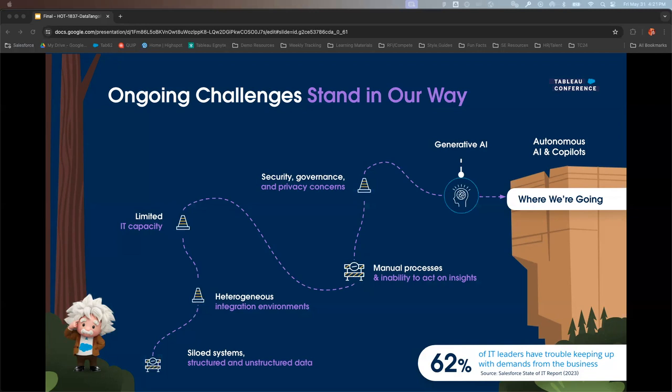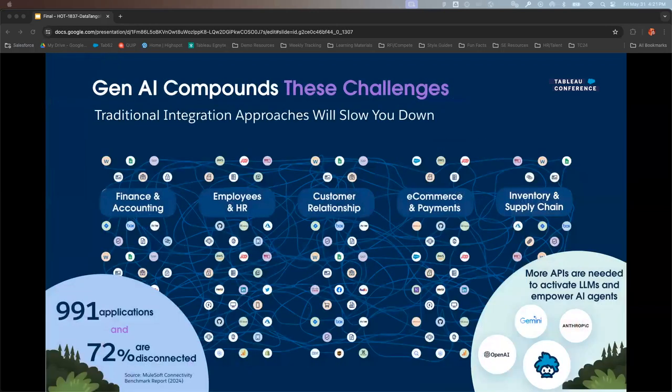And as a matter of fact, 62% of IT leaders have trouble keeping up with the demands of the business. I mean, it's scary. That's a lot of challenges that stand in the way. And when you think about generative AI and all the different data sets that you can use to train a model, it ultimately kind of feels like it's compounding these issues. Like if you have these issues in finance and accounting, you have them in employees and HR, you have them in customer relationships, those are all compounding on top of each other and certainly not making it any easier.